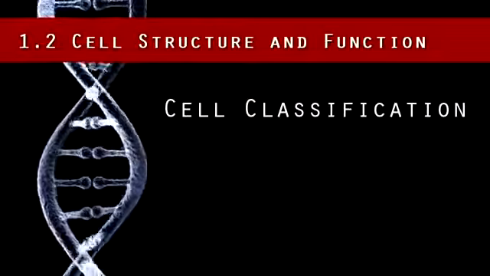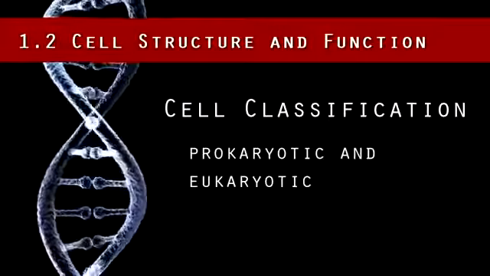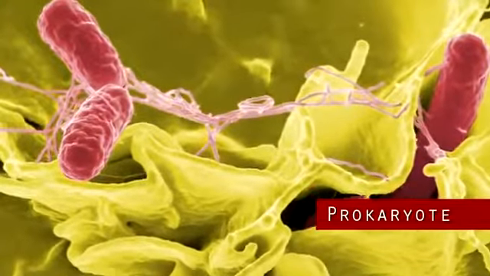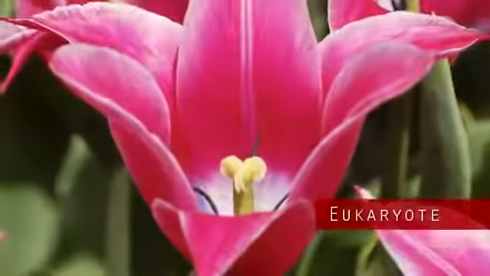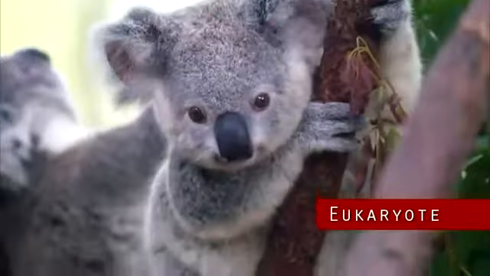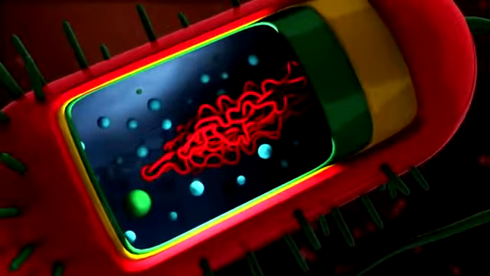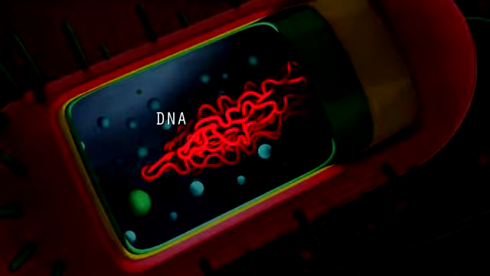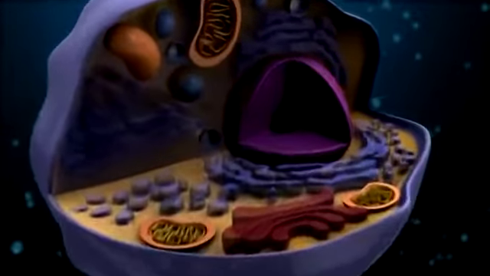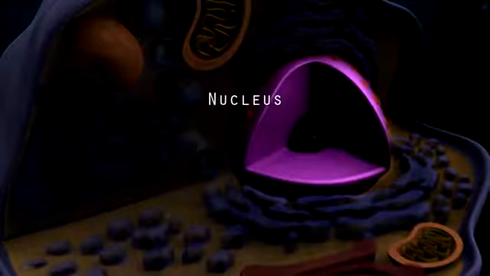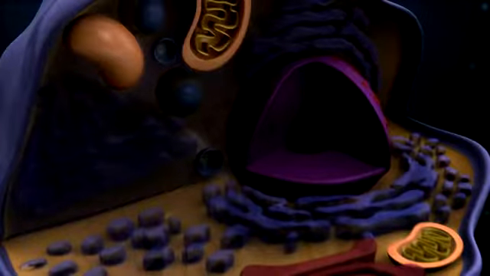Let's examine a cell more closely. There are two general classifications of cells, prokaryotic cells and eukaryotic cells. Prokaryotes are single-celled organisms and include bacteria and some algae. On the other hand, eukaryotic cells make up more complex organisms like plants and animals. Prokaryotic cells lack a membrane-bound nucleus, so the DNA, which is usually a single circular molecule, floats in the cytoplasm of the cell. Eukaryotic cells contain a membrane-bound nucleus that holds all of the DNA in one part of the cell, as well as many other organelles. Now let's look at the function of each organelle in a eukaryotic cell.